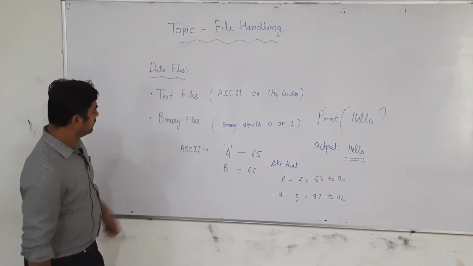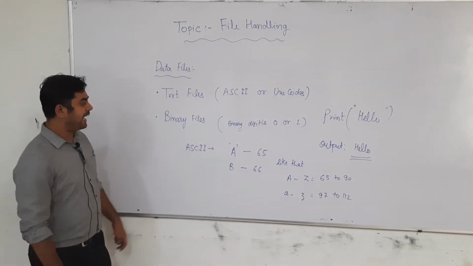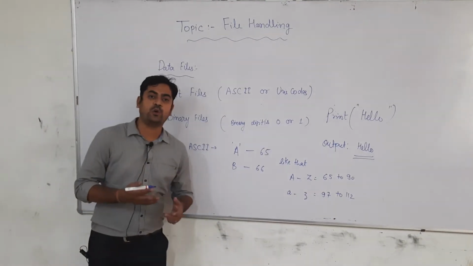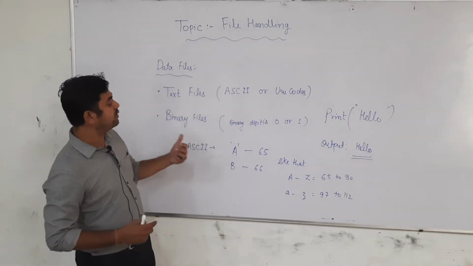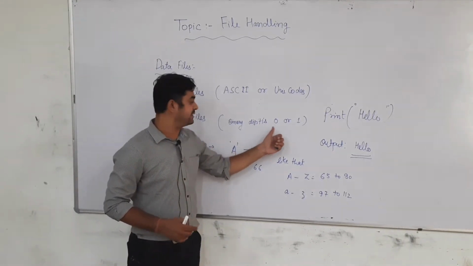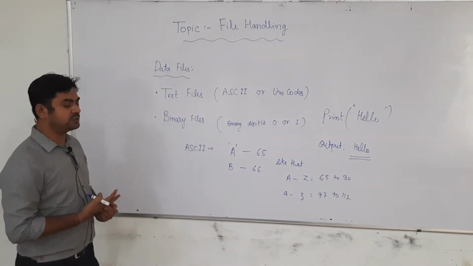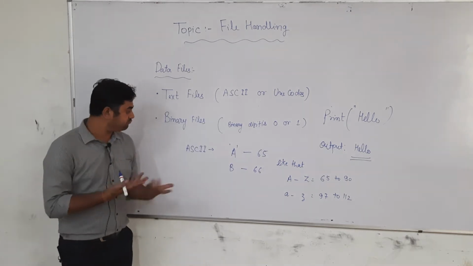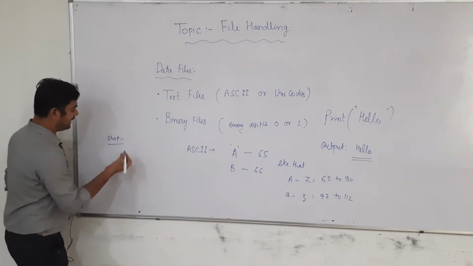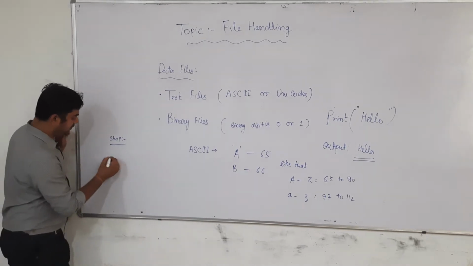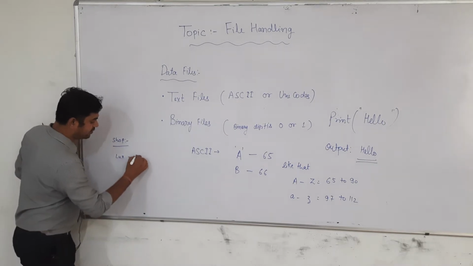Now, number two is binary files. What do you mean by binary files? In binary files, the data is not shown to you. It is not stored in the form of text. It is stored in the form of binary digits, like 0 or 1. Suppose that we are going to store some data regarding a shop, for example, soap Lux, 20 pieces.